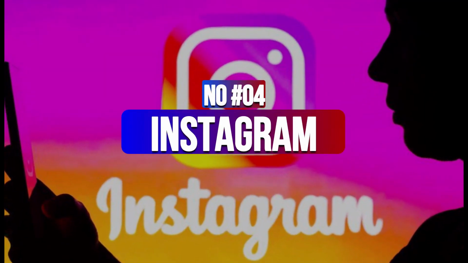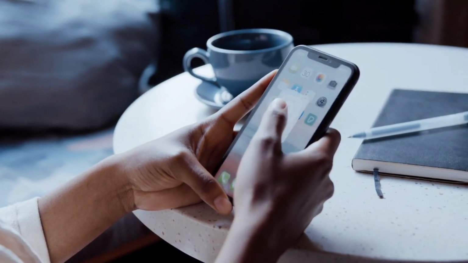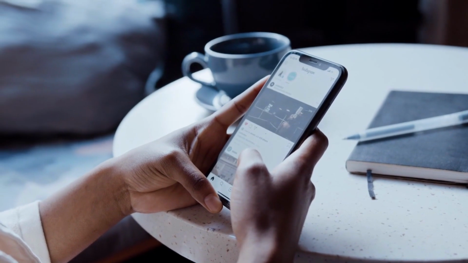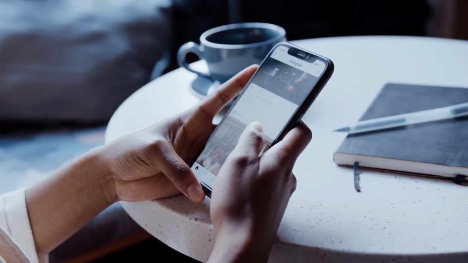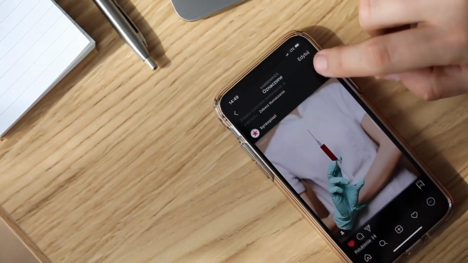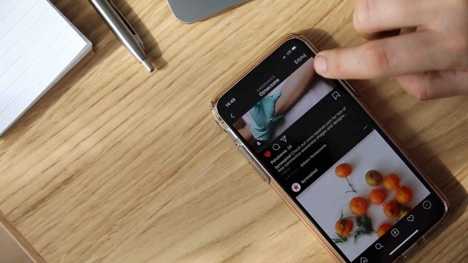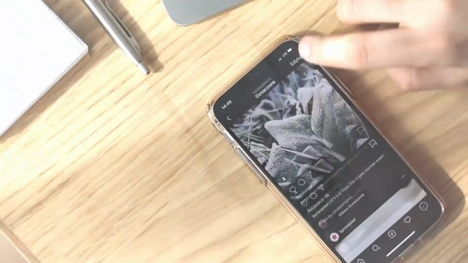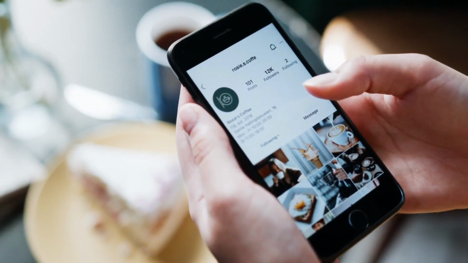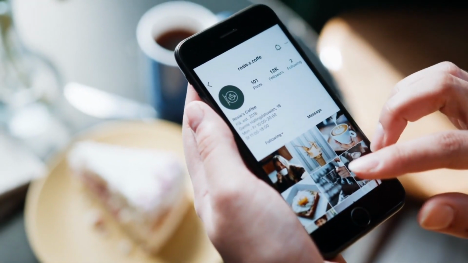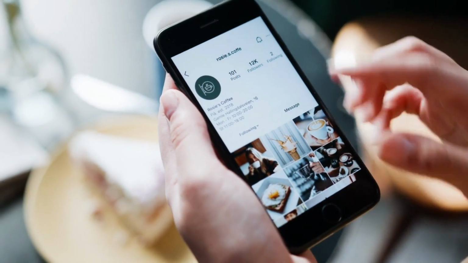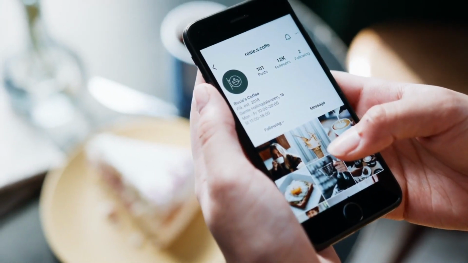Number 4, Instagram. Instagram and ClickBank are a perfect match, but Instagram is generally one social media platform where links go to die because clickable links can be added to posts except if one has more than 10,000 followers. The website section of the Instagram bio is the most obvious place to drive traffic to ClickBank through your link as an affiliate marketer, but you are limited to 1 link per account.